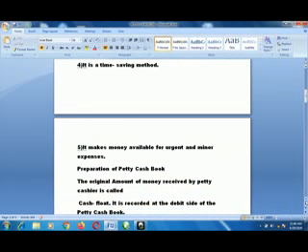Another one, number 5. It makes money available for urgent and minor expenses. Yes. If there is a cash float in an office, for example, we have a bursary department in the school, we have the principal's office, we have academic office, they will divide the cash float among the offices. In the academic office, you have to buy pens and markers and chalk, so we can allocate like 20,000 naira for them.